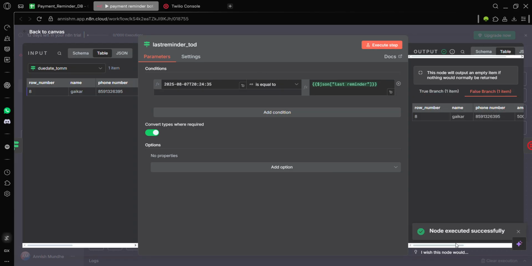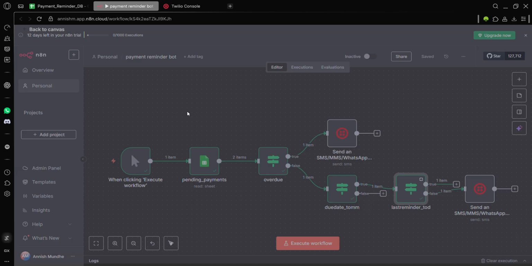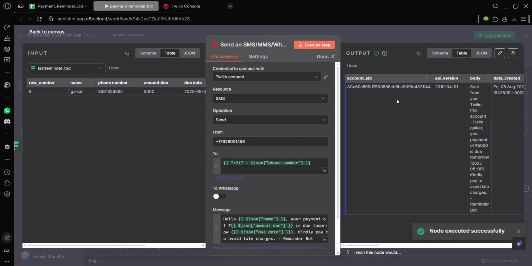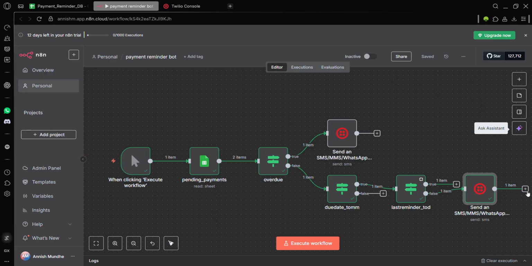We get Gaiker has a due date of tomorrow and the last reminder date is not today. Then he will be sent a message here. So this step is executed and Aditya will get a message. I will be attaching the screenshots of both the messages which I have received through SMS at the end. So this is the basic workflow.